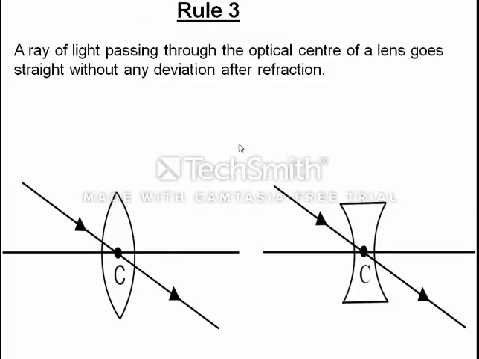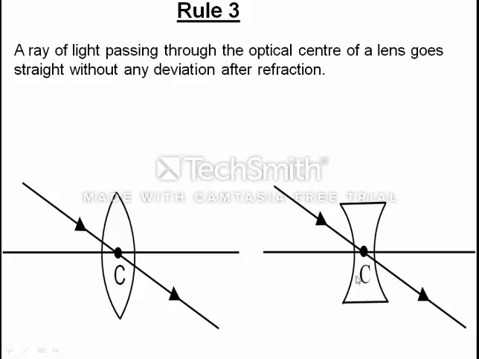Now the third rule. The third rule is a ray of light passing through the optical center. Better to denote it with O, not C. It should be O, the optical center, so correct it.